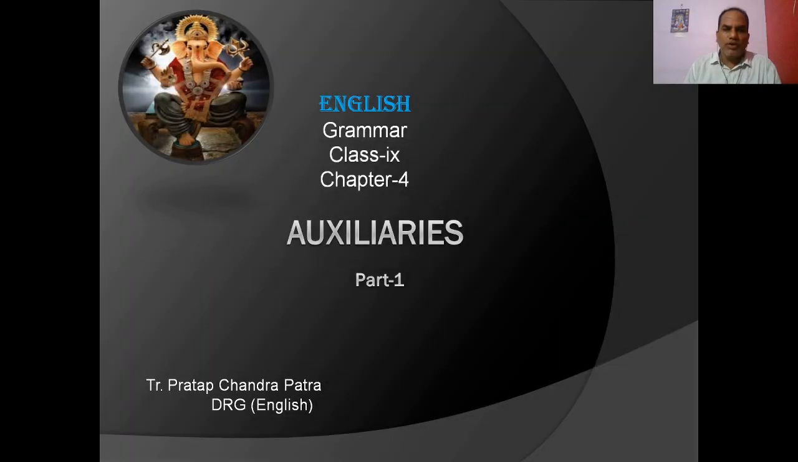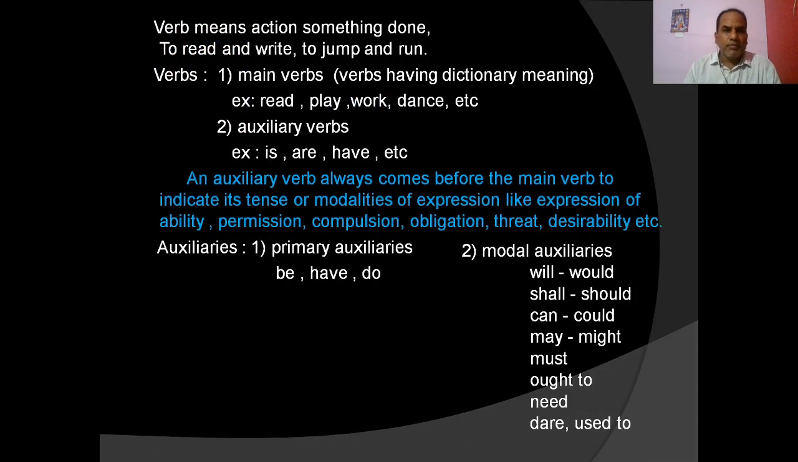Let us discuss auxiliaries. We know verbs are of two types, main verbs and auxiliary verbs. Main verbs or full verbs are the verbs with lexical meaning. And auxiliary verbs are the verbs which help the main verbs to be used in the sentence. So verb means action, something done, to read and write, to jump and run. So verb is the doing word or action word. Verbs are of two types. Some of them are main verbs and some others are auxiliary verbs.